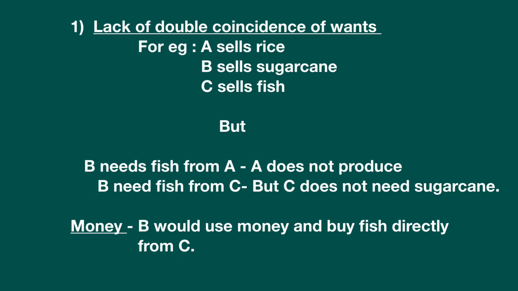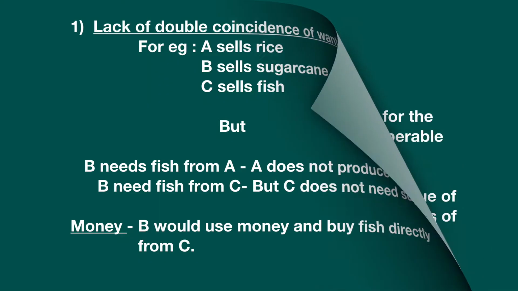So this is the problem that occurs between the three sellers. And if B would have used money and not practiced barter system, then B would have directly used money and bought fish directly from C. So this is the first disadvantage of barter system.